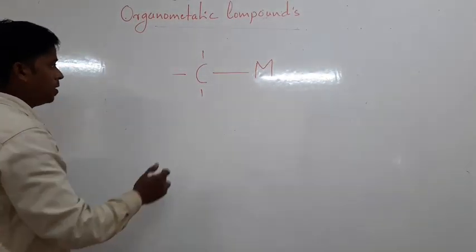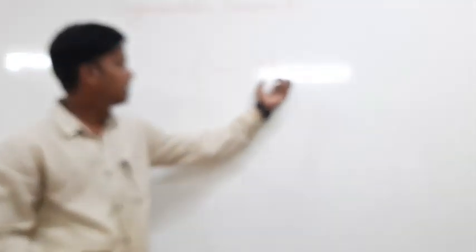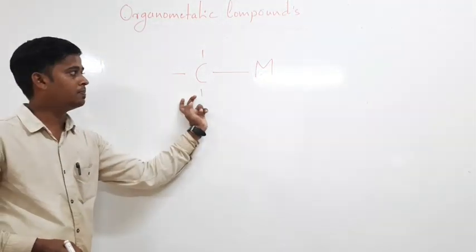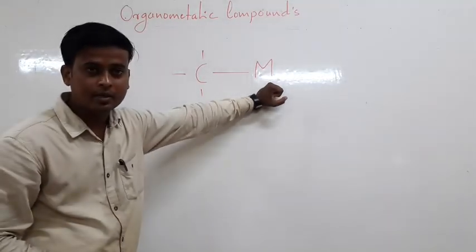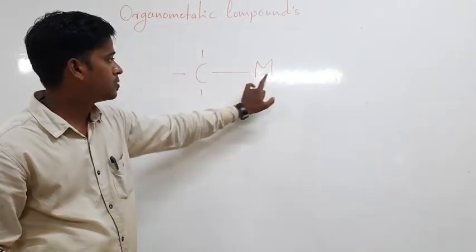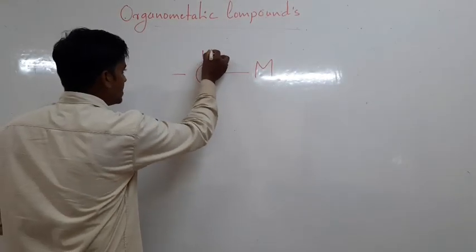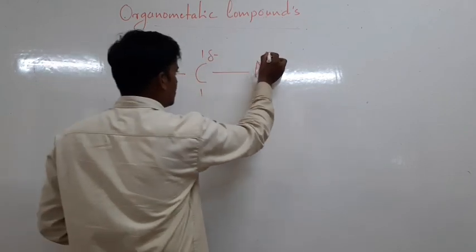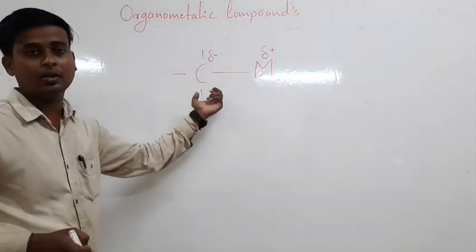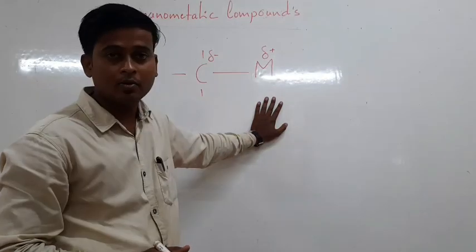In organometallic compounds, carbon is more electronegative compared to the metal atom. Hence the carbon atom acquires a slightly negative charge and the metal atom gets a slightly positive charge. Hence these organometallic compounds are polar in nature.